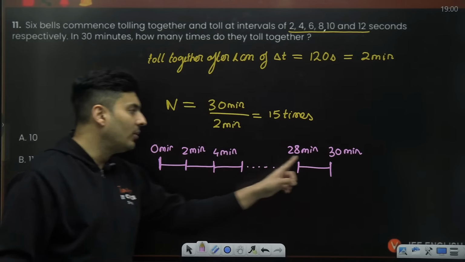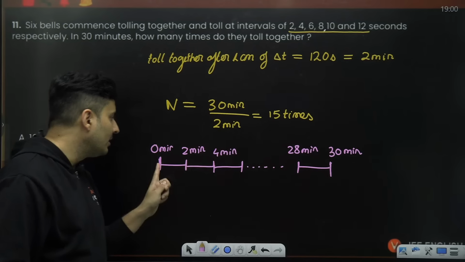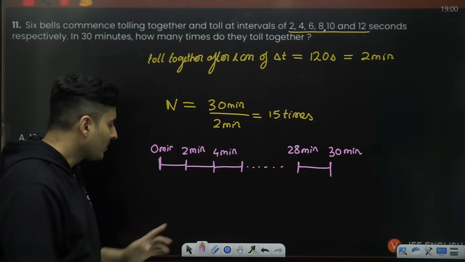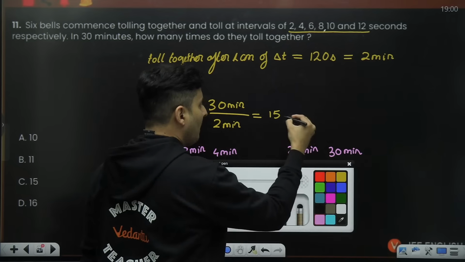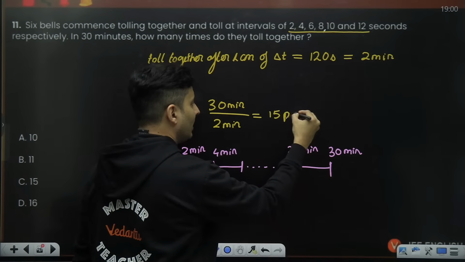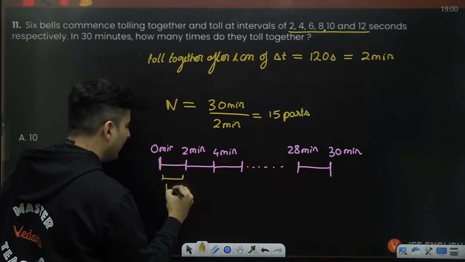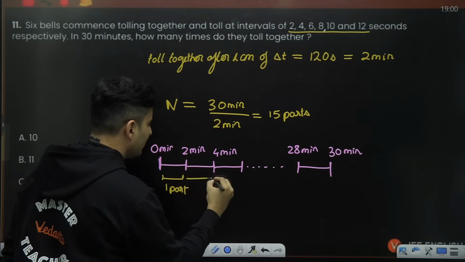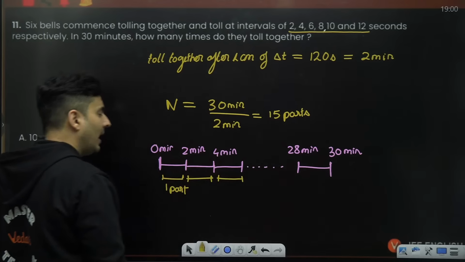So if you count the number of times they will strike together, it will not be 15, it will be 15 plus 1. Actually, the 15 is nothing but the 15 parts. It will be divided into 15 parts. This is one part, this is another part, and like that there are 15 parts.